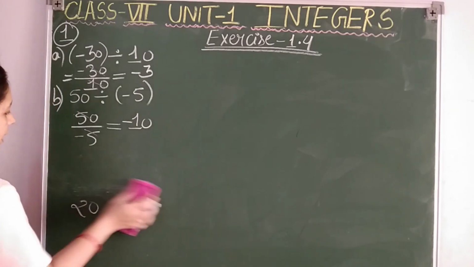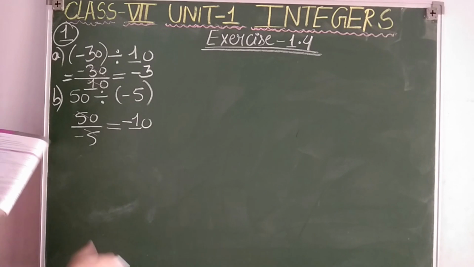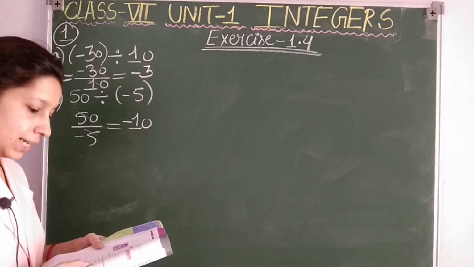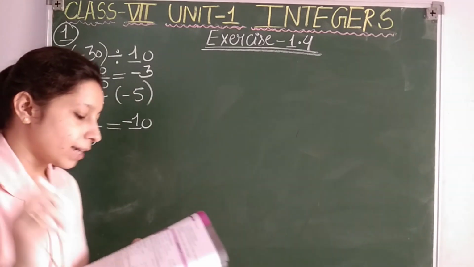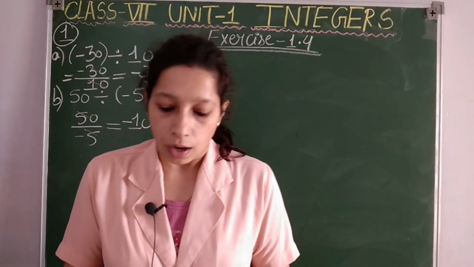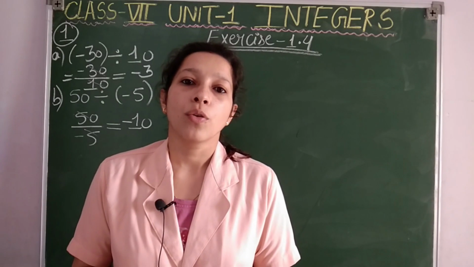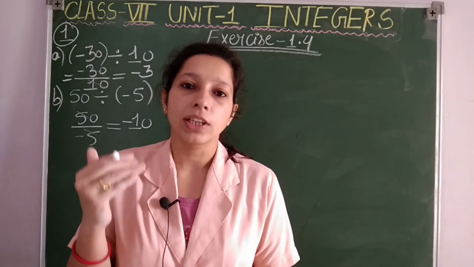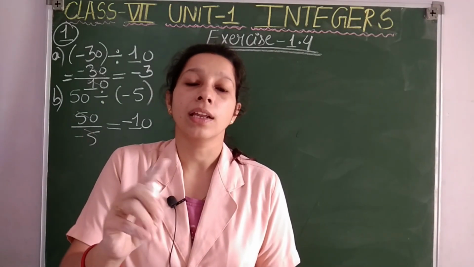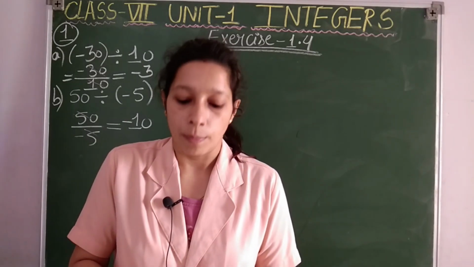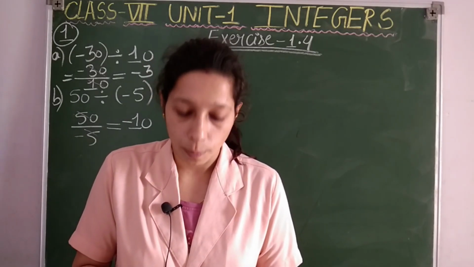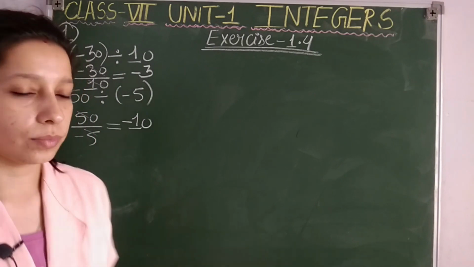Third, from point C we are going to see, students. We are going to solve from point number C. For point C, one more point, students. For point C, both the integers are negative. So whenever one negative integer divides another negative integer, the result will be positive. Why? Because minus into minus will give you plus. Okay, let us see.